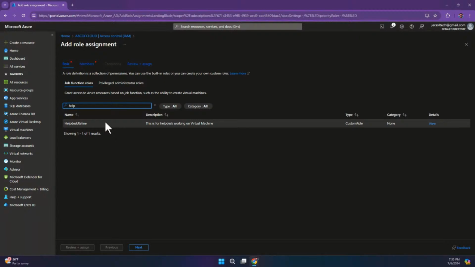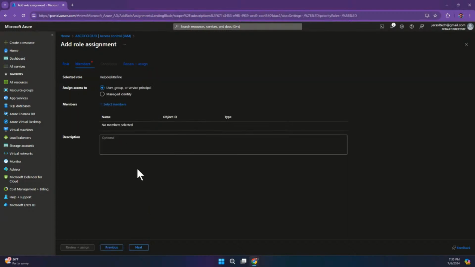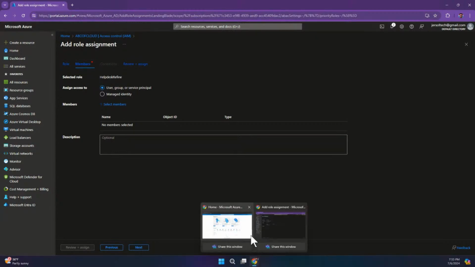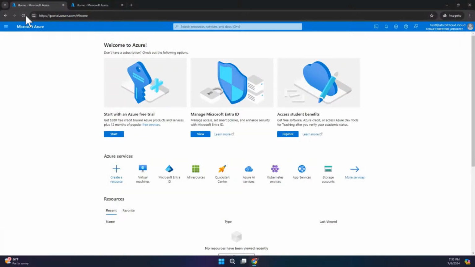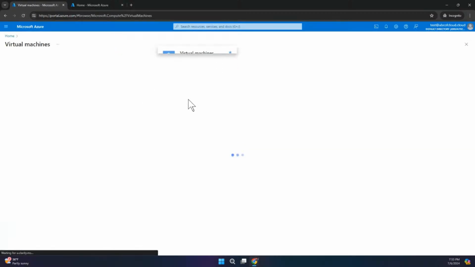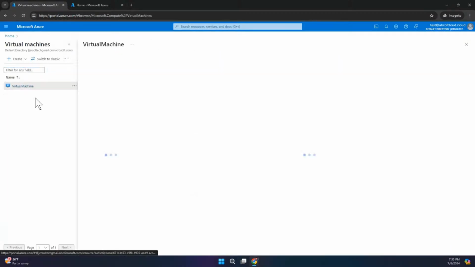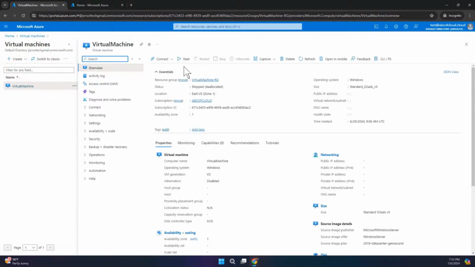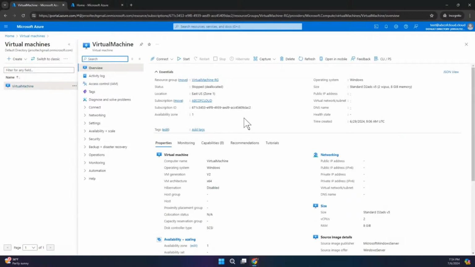The scope I created it for was the subscription. So this is the role I created. If I want to assign any user this, I can just go next, and then I can assign that particular role to a user that I want to assign that role on. So what we can do now, I can just come to this portal real quick, and let me just refresh and see. I'll click on the virtual machine, and now you see, we can see the virtual machine. So this user can choose to carry out any of the permissions that were granted when I was assigning the role to this user. So this is just how we assign the Azure roles.